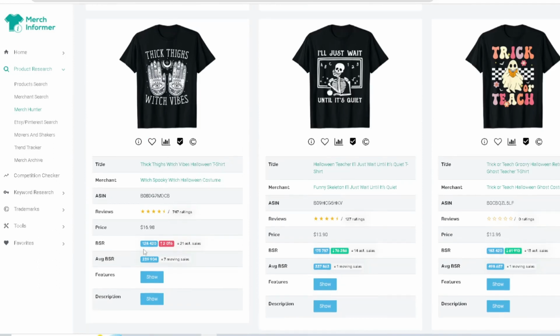This is a pretty cool one. You can see the BSR. This one's doing pretty good. And I think when we're moving closer to Halloween, obviously it's going to do even better. You can see the keywords that they're using right there.